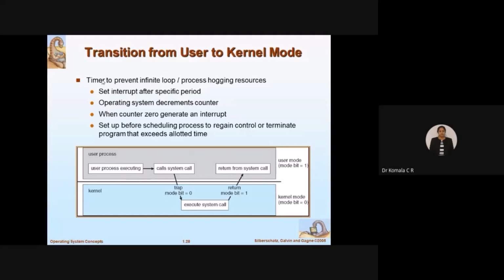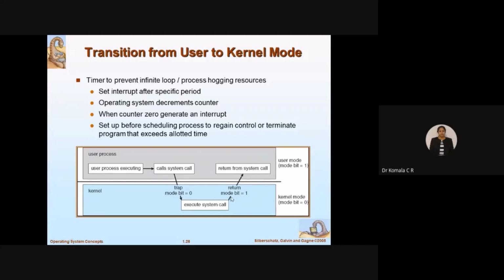So the same steps are given here. How is the system call generated? At what time does it have to be generated? There is a concept of a timer. I have a timer to prevent an infinite loop process from hogging resources. That means, instead of wasting the CPU, for example, if the CPU is stuck in the kernel mode and is unable to come back to user mode, that means it is unable to complete the job given in the kernel mode. Then it cannot simply waste time. If there is some other problem because of which it is not possible to complete the job in the kernel mode, then stop executing that program, and it has to go back to user mode.